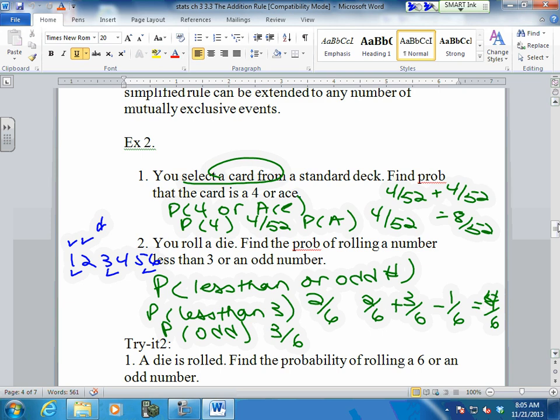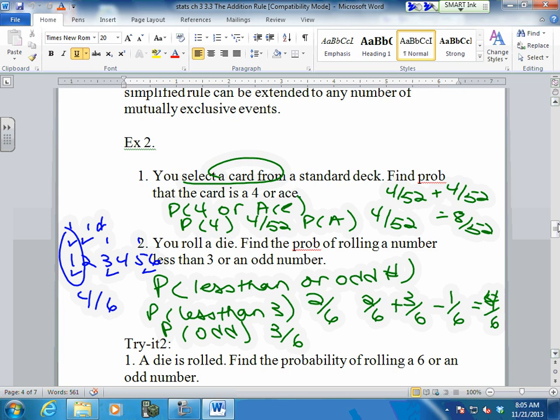I've got 2 numbers less than 3. I've got 3 numbers that are odd. I counted this number twice, so I'm only going to count it once. 1, 2, 3, 4. 4 out of 6. And didn't we get 4 out of 6 after Anthony corrected me, yes?